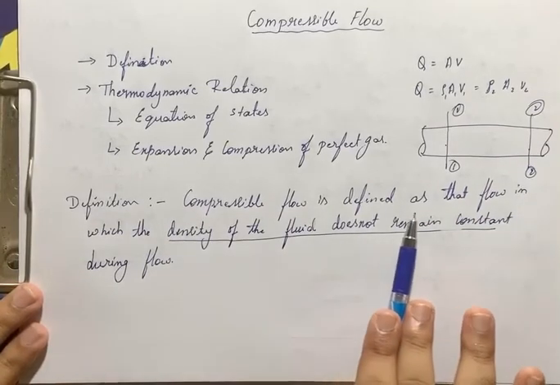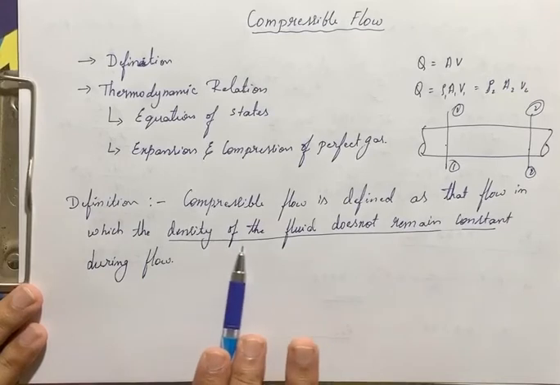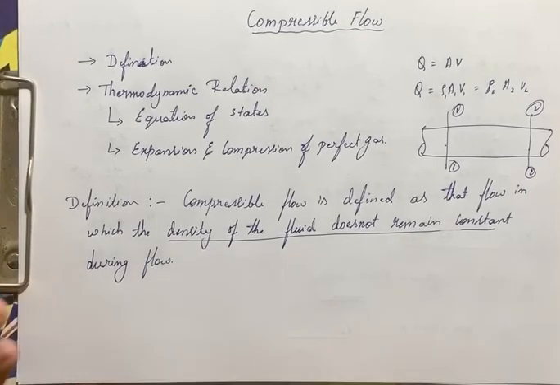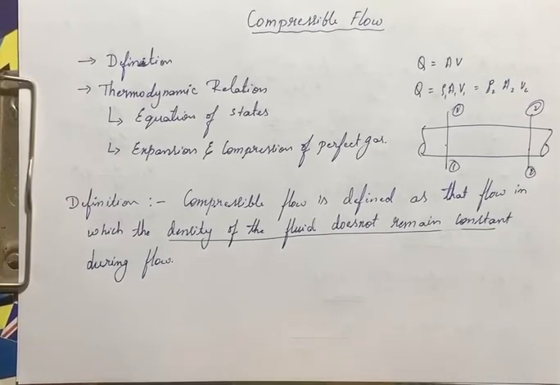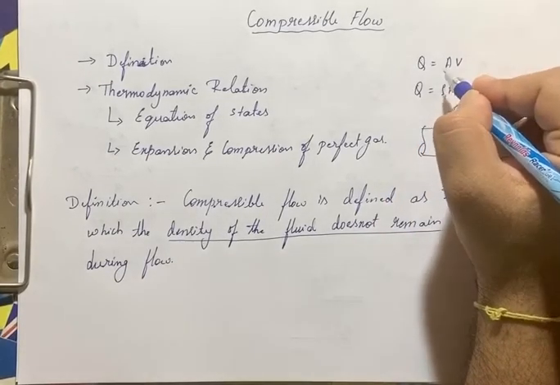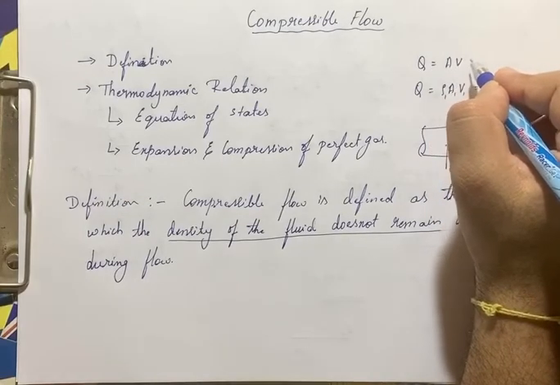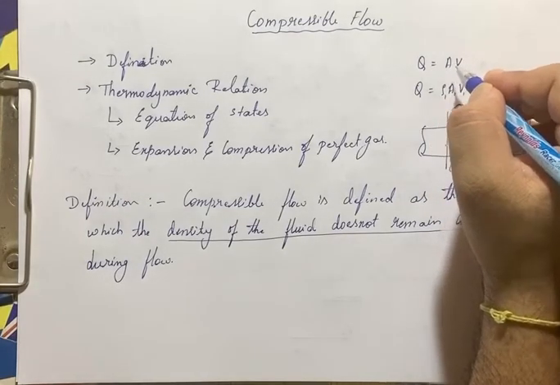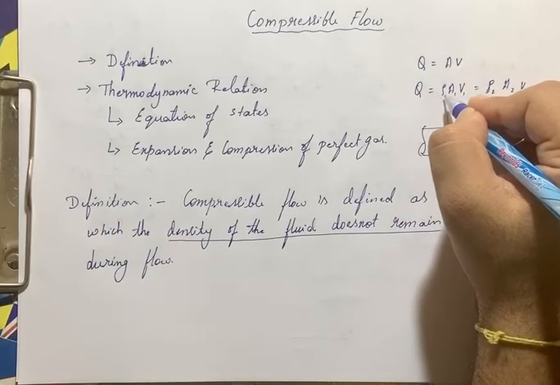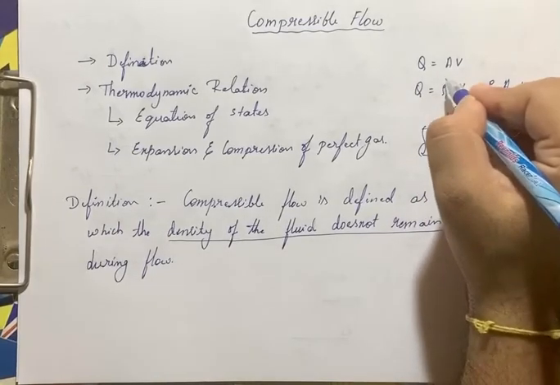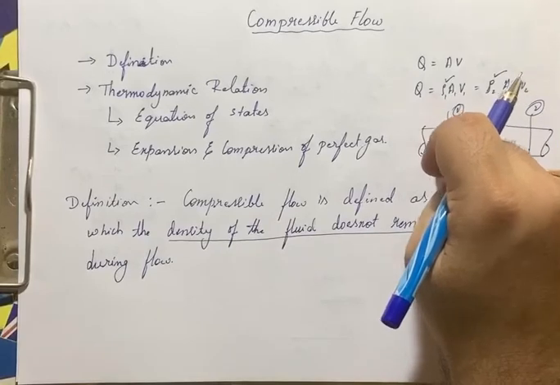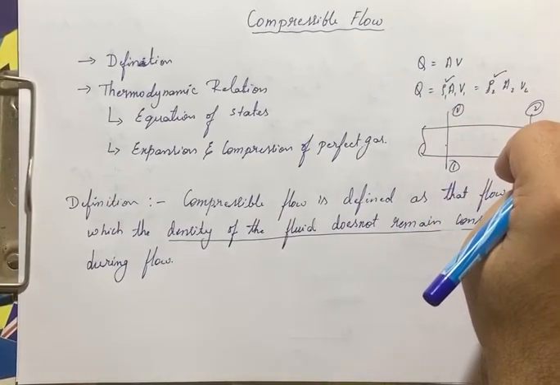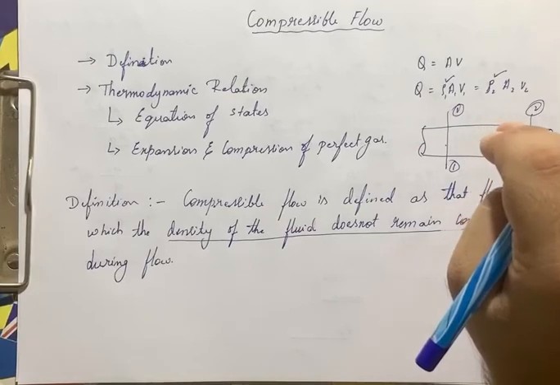A compressible flow is defined as that type of flow in which the density of the fluid does not remain constant during the flow. If I take the discharge, in the previous case we used to write Q equals A into V. That means here the flow is incompressible. Then if I write Q equals rho A V, that is rho 1 A1 V1 equals rho 2 A2 V2, then density is also varying from one section to another section. If the density is also varying, then that type of flow we call a compressible flow.